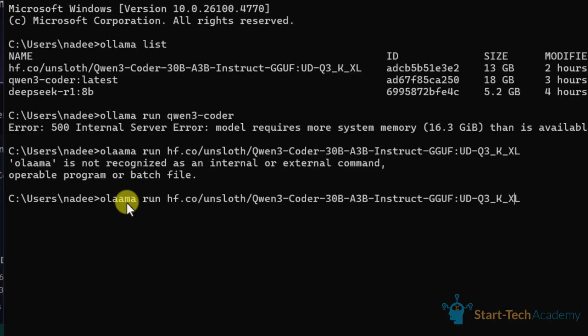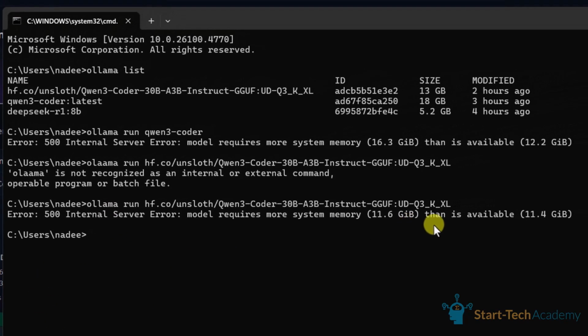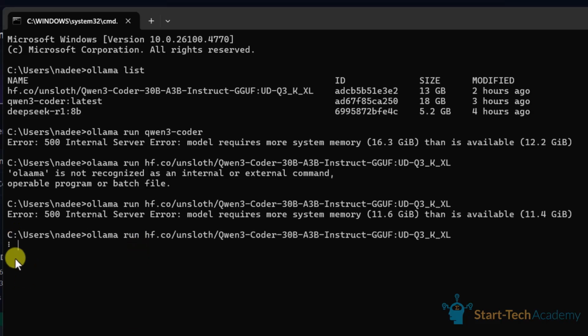Right, I have typed Ollama wrongly; I just need to use double L instead of double A. Then I can press enter. Right now it is saying that it requires a little bit more memory. So I will close some of the applications, and once done with that, I will run the command again. And you can see it has started running.